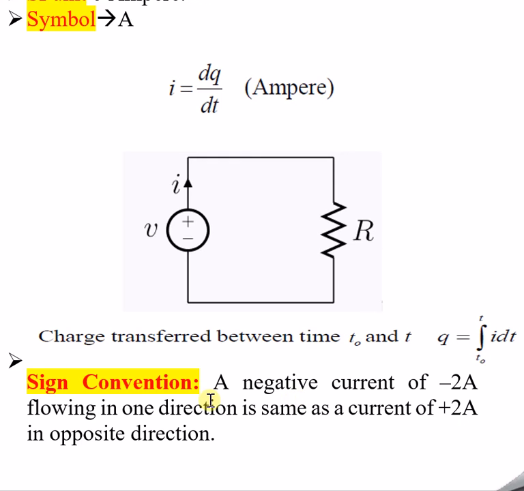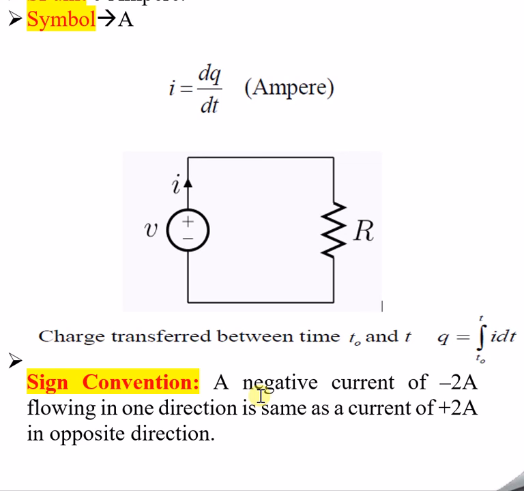So now we will try to understand a very important thing called sign convention. I already discussed the sign convention with respect to voltage in the previous session, where we have seen VAB is equal to minus VBA, that example. With respect to this, we will try to understand how the sign convention is taken care of in the case of the current concept. See, there are two types of current, again as I explained in voltage, positive voltage and negative voltage. In a similar way, there are two types of current, positive current and negative current.